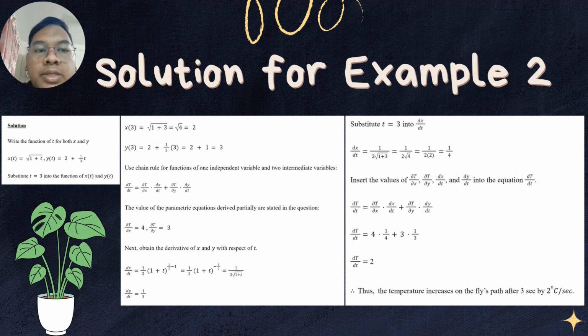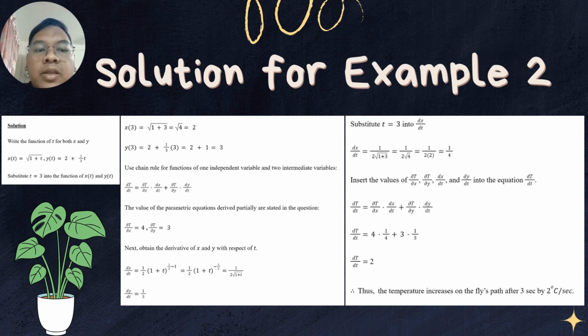Then we use the chain rule for functions of one independent variable and two intermediate variables. So we get capital T over dt equals partial T over partial x times dx over dt plus partial capital T over partial y times dy over dt. Then the values of the partial derivatives are as stated in the question. So we get partial T over partial x equals 4 and partial derivative of T with respect to y equals 3.